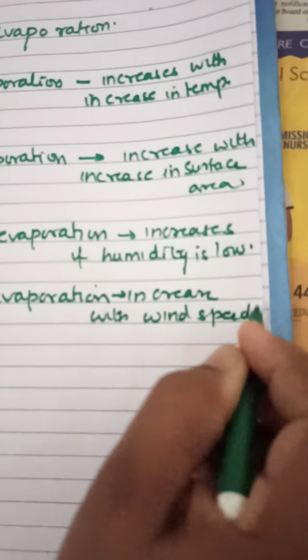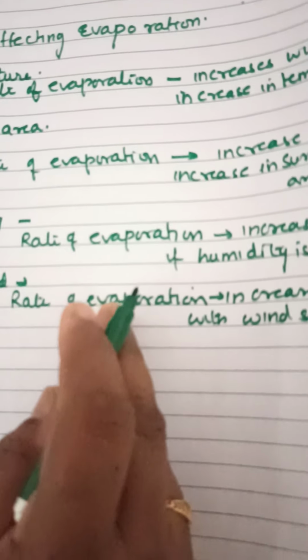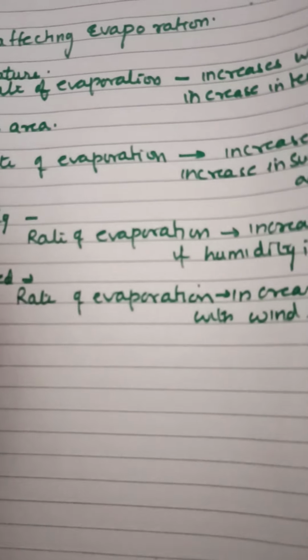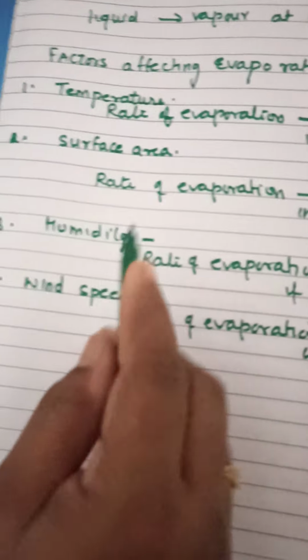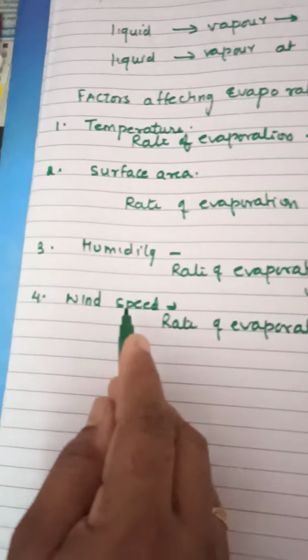So these are the four factors which affect the rate of evaporation. So what was the first factor? Temperature. Second, surface area. Third, humidity. And fourth is wind speed.